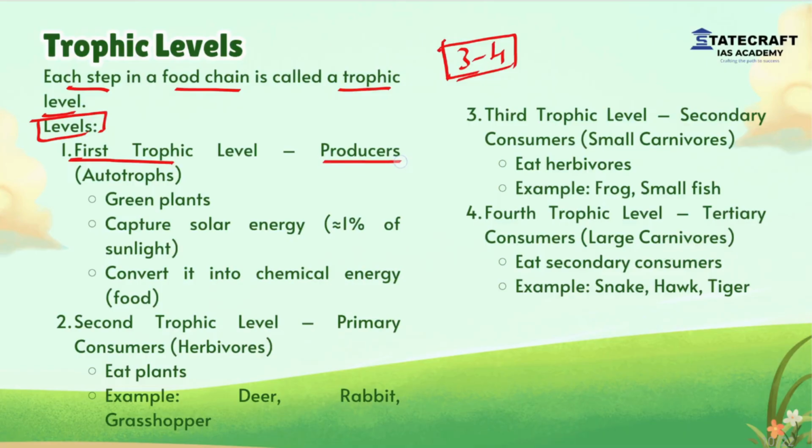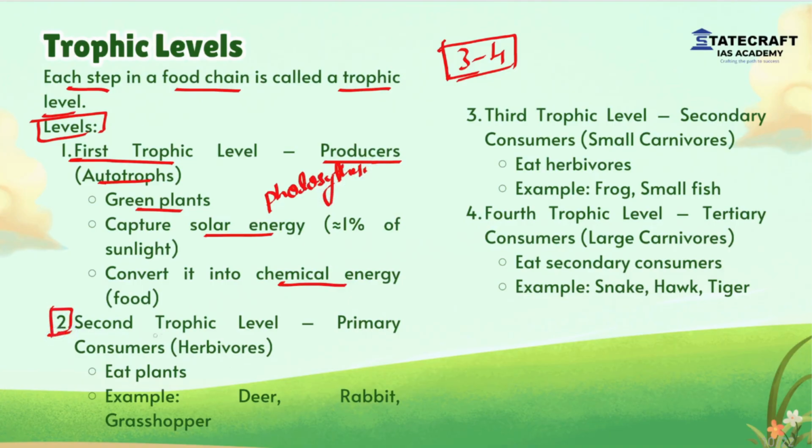First trophic level includes producers or autotrophs. These include green plants which capture solar energy and convert it into chemical energy through the process of photosynthesis. Then second trophic level, these are primary consumers which depend on the first trophic level, that is plants, for their food. These include all herbivores like deer, rabbit and grasshopper.